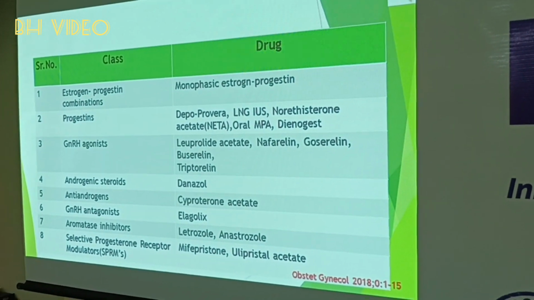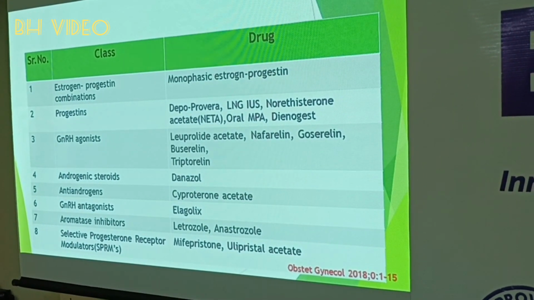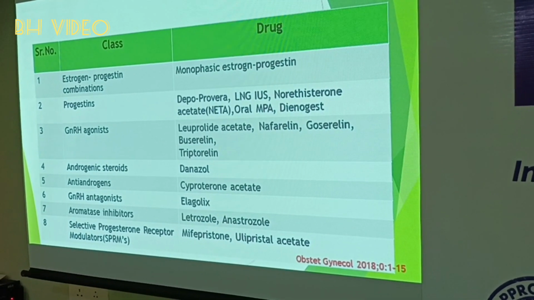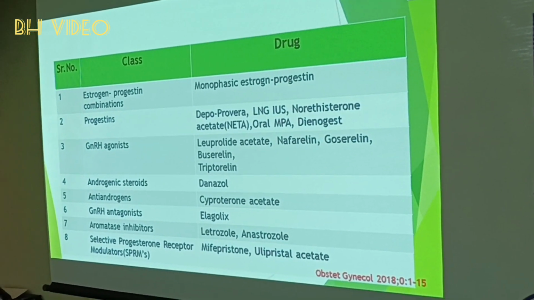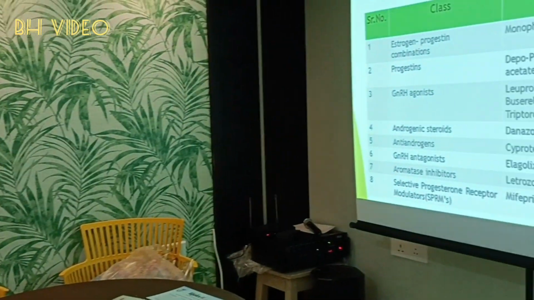Drugs: estrogen progesterone combination or progestins or GnRH agonist, among which we all know leuprolide, nafarelin, goserelin, buserelin, triptorelin. Androgenic steroid danazol is of no choice today, anti-androgen cyproterone acetate, GnRH antagonist elagolix, aromatase inhibitors letrozole or anastrozole. Here I say one thing, anastrozole means Adova. In severe endometriosis, I have prescribed Adova 2 mg daily. 1 mg is available. 2 mg daily for 3 months and patient consent.